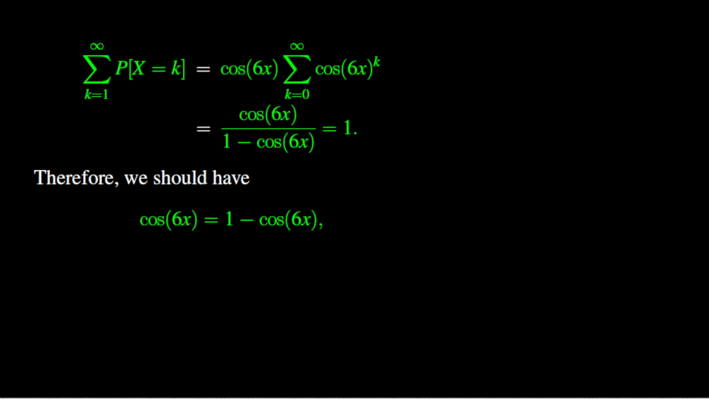This is in fact a geometric series with ratio equal to cosine of 6x. As a result, the sum of all probabilities is then equal to the fraction cosine of 6x over the quantity 1 minus cosine of 6x. Consequently, we should solve the equation cosine of 6x equal to 1 minus cosine of 6x. This equation is equivalent to cosine of 6x equals 1/2. The final solution is x equal to pi over 18.